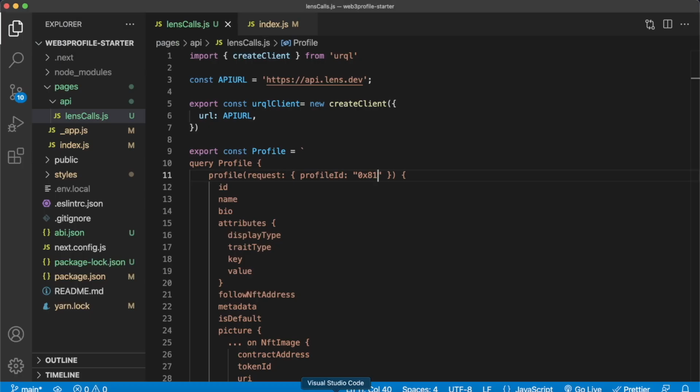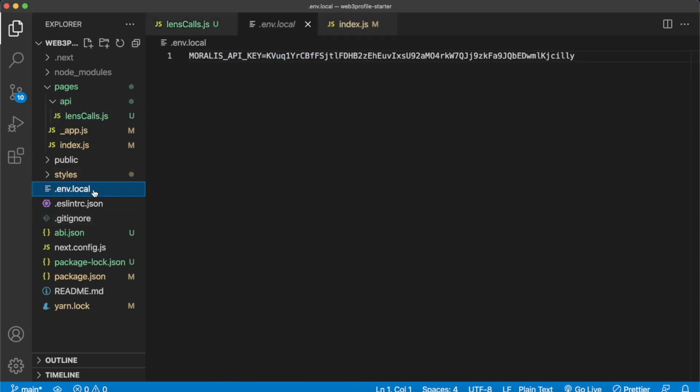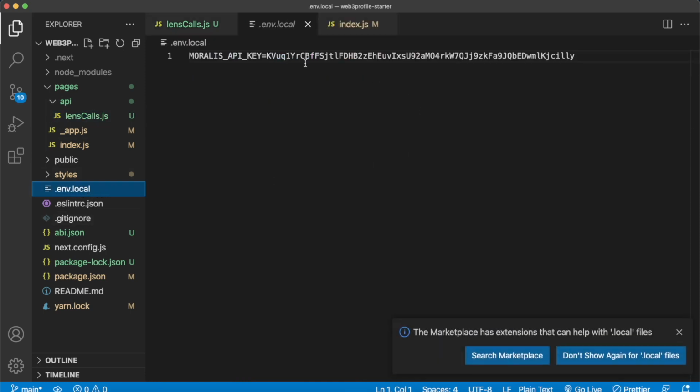So jump into Visual Studio Code. Make sure in your env.local.example file, you change it to env.local and you get a Moralis API key. In the starter repository, there should be a link to where you can get your own. This is your private API key. You shouldn't share it with anyone. I just have an example over here.